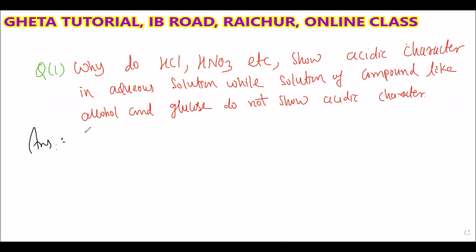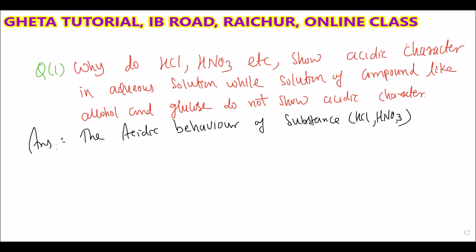The acidic behavior of the substances HCl and HNO3 is due to the presence of what? H plus ion.